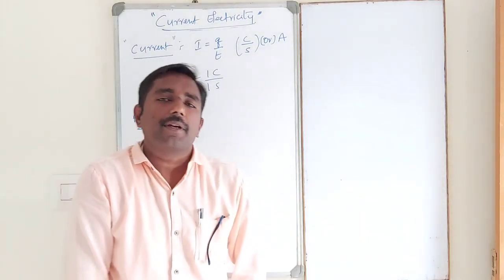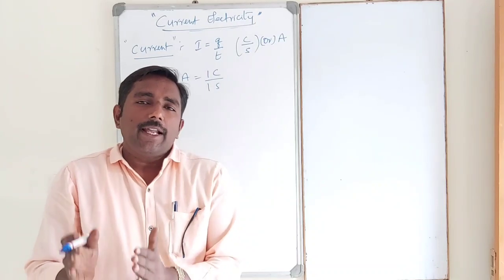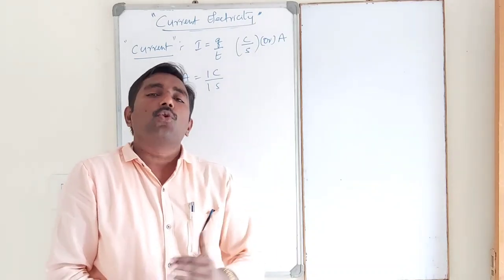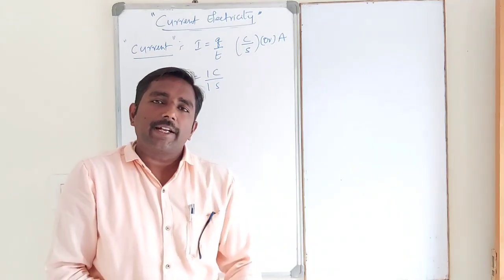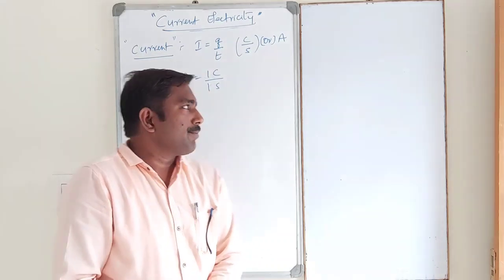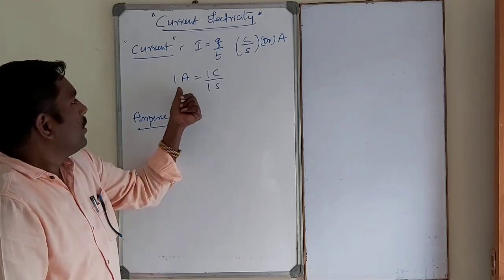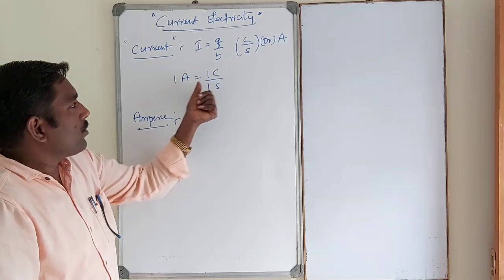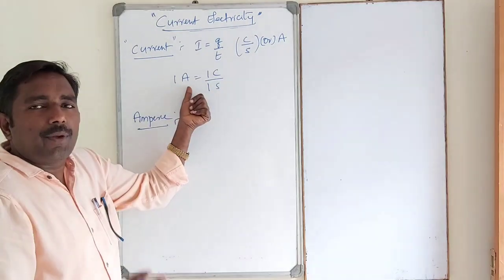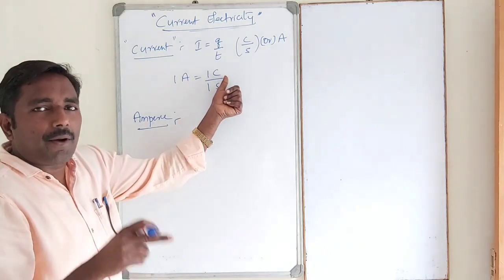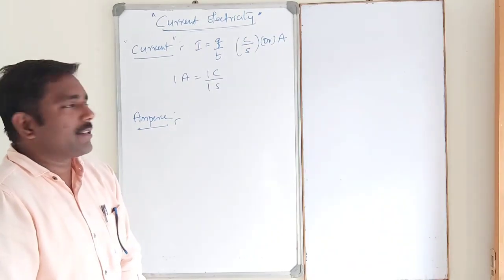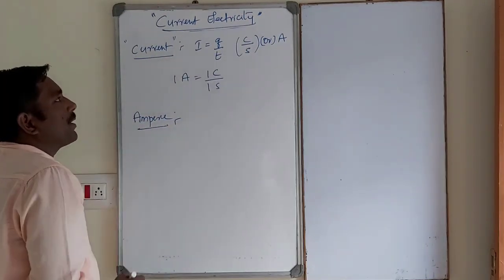Definition of ampere. The electric current is said to be 1 ampere if 1 coulomb of charge flows through the conductor in 1 second. So that is simply the definition of ampere. So 1 ampere means 1 coulomb by 1 second. That is nothing but ampere.